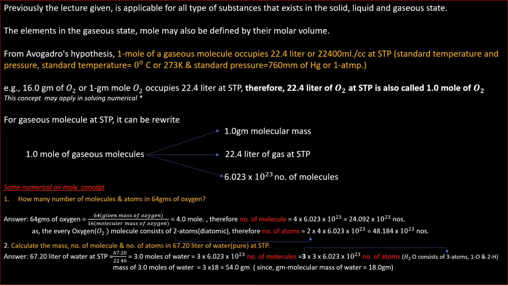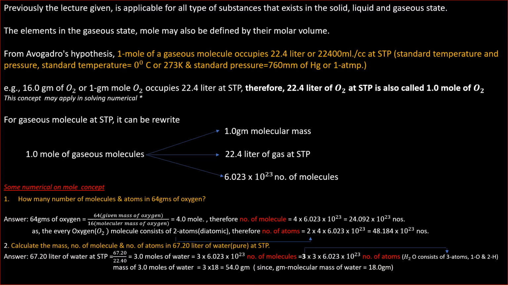Previously, the lecture given is applicable for all types of substance that exist in the solid, liquid and gaseous state. The element in the gaseous state may also be defined by their molar value. From Avogadro hypothesis, 1 mole of gaseous molecule occupies 22.4 liter or 22400 ml or cc at STP, that is standard temperature and pressure.